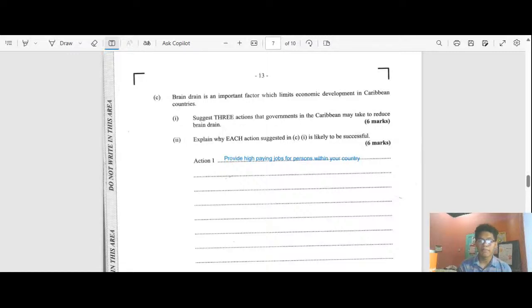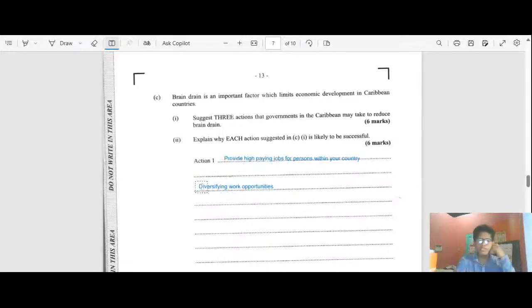So providing high paying jobs could do a lot to reduce brain drain. And one other thing that could be done is diversifying work opportunities.